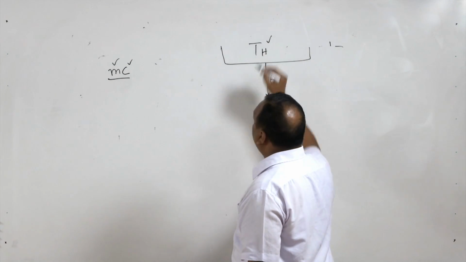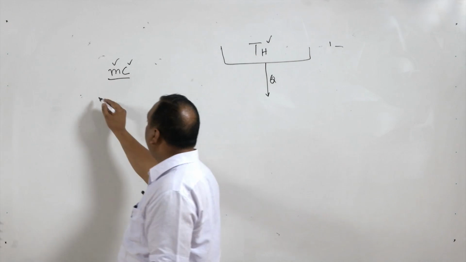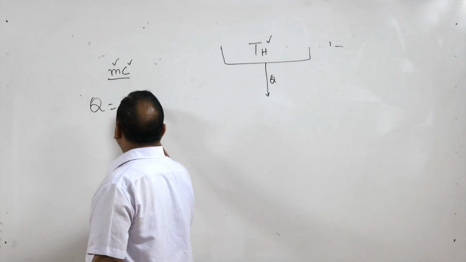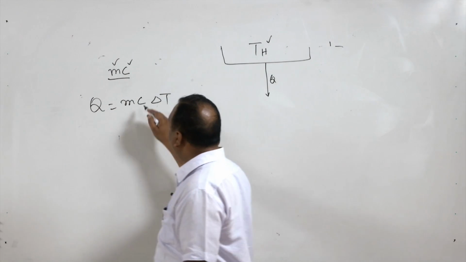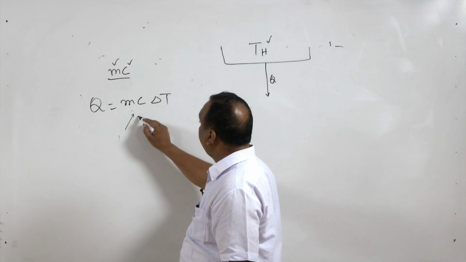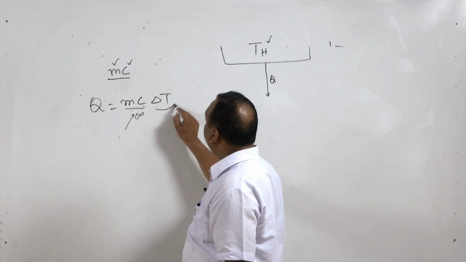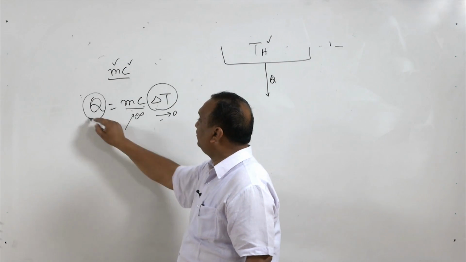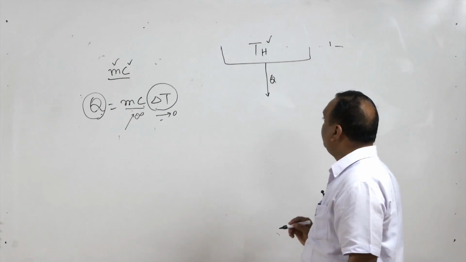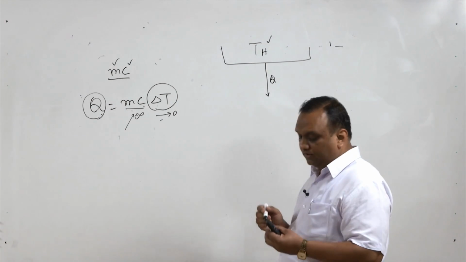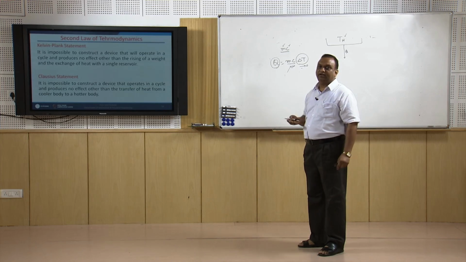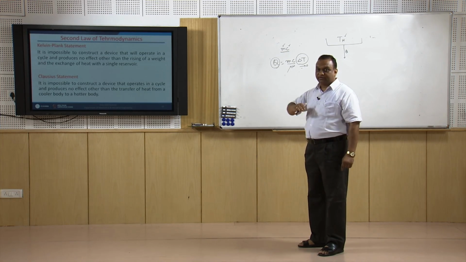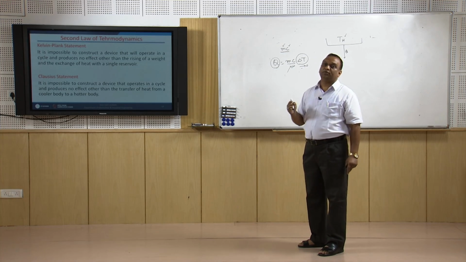or we can say that if you draw any amount of heat from it, the temperature of this body will not change, because Q is equal to m c delta T. So, if m c is tending to infinity, then delta T will definitely tend to 0 for a certain amount of heat drawn from the thermal reservoir. So, from a thermal reservoir, if you draw a certain amount of heat, the equivalent amount of work cannot be done.